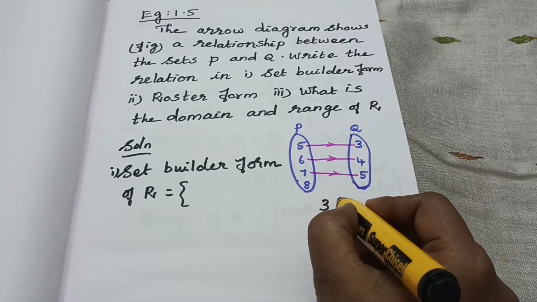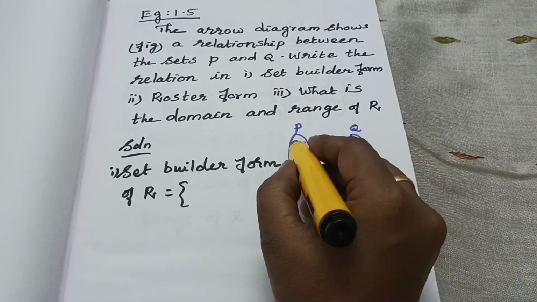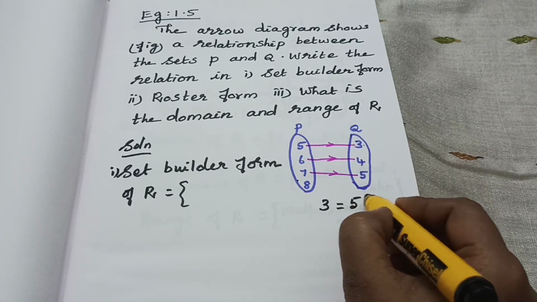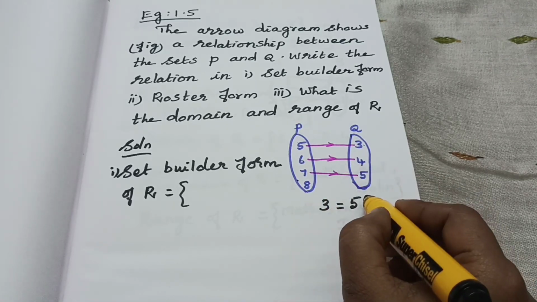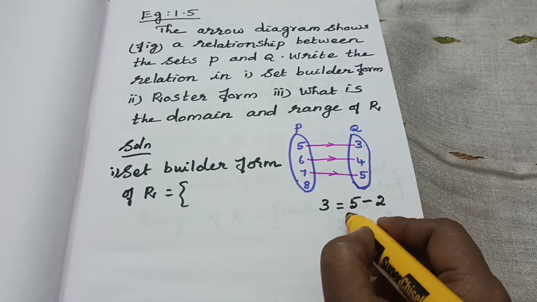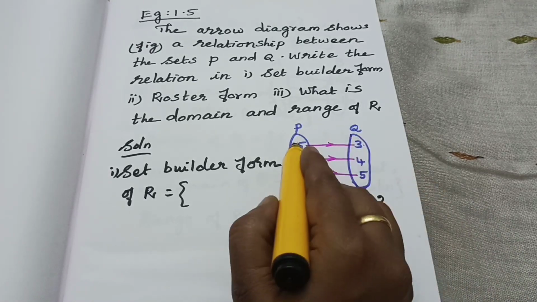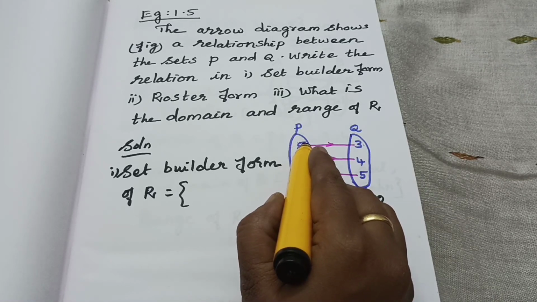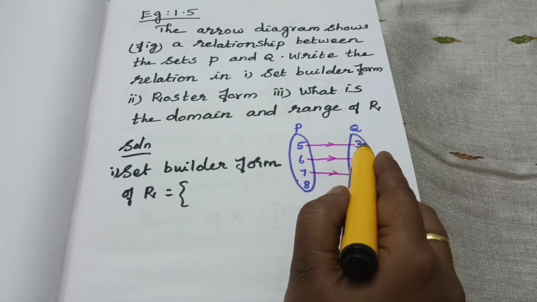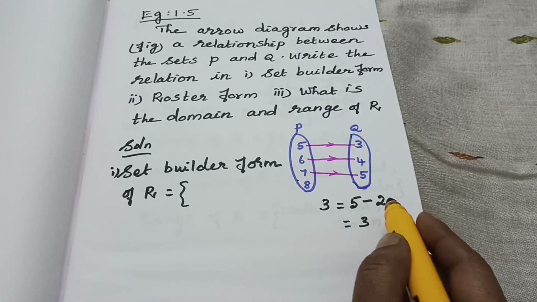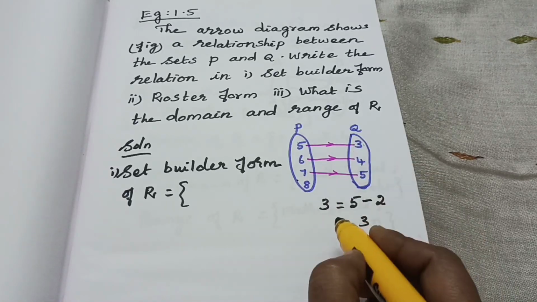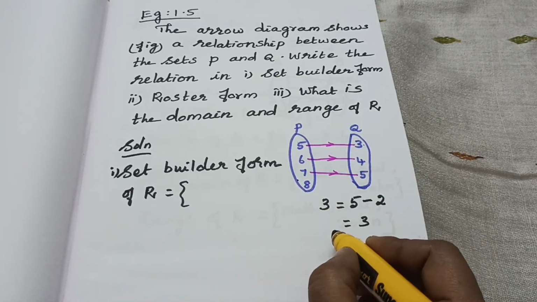That means 3 is equal to, then 5. From here we have to subtract 2, then we will get 3. Isn't it? Okay. 3 is equal to 5 minus 2. Isn't it? 5 minus 2 means we will get 3. Isn't it? So our condition, how can we write the condition?